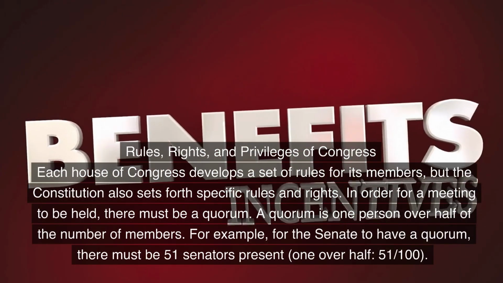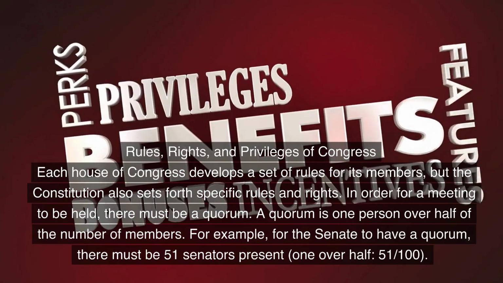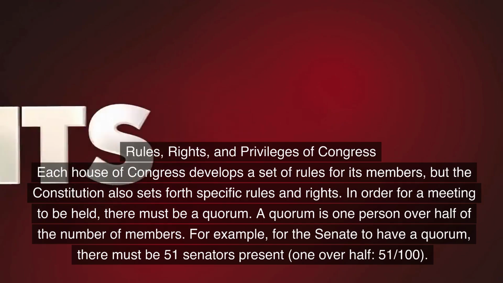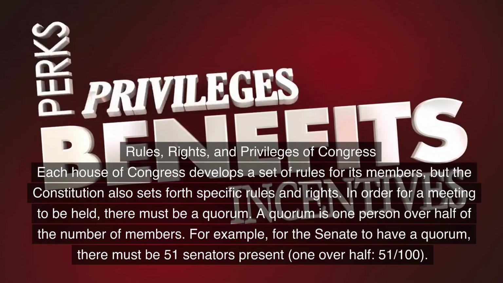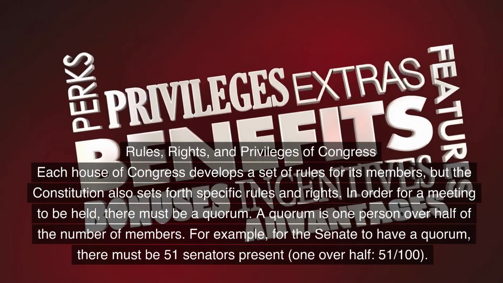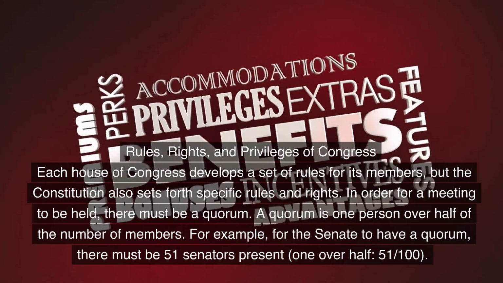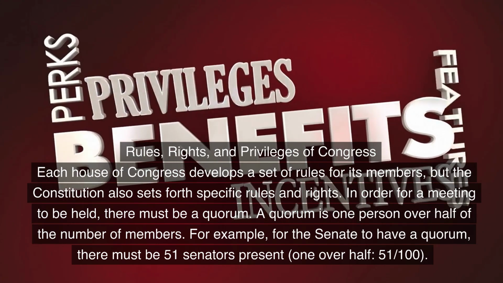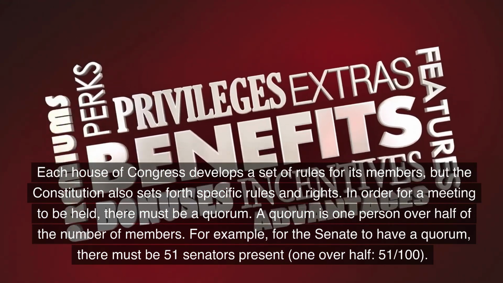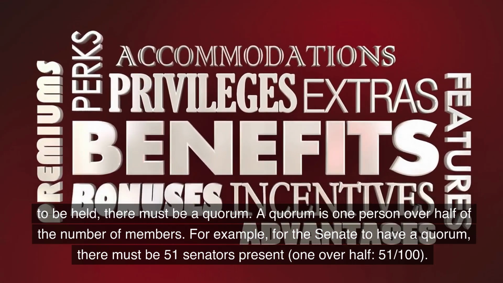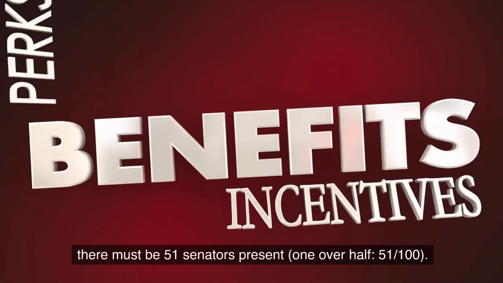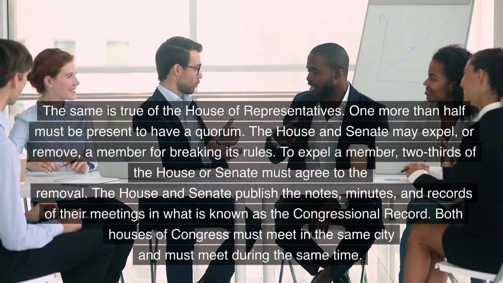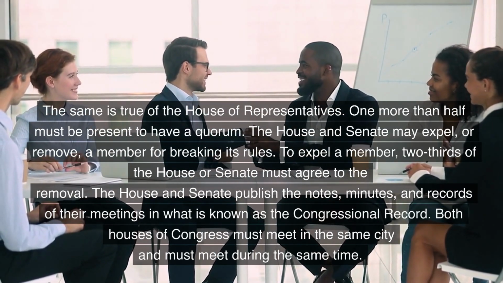Rules, rights, and privileges of Congress. Each House of Congress develops a set of rules for its members, but the Constitution also sets forth specific rules and rights. In order for a meeting to be held, there must be a quorum. A quorum is one person over half of the number of members. For example, for the Senate to have a quorum, there must be 51 senators present, 1 over half of 100. The same is true of the House of Representatives. 1 more than half must be present to have a quorum.